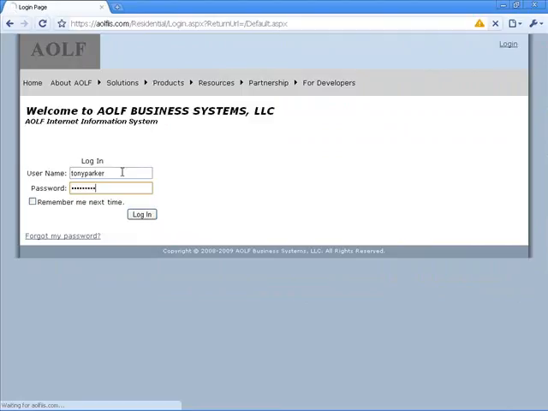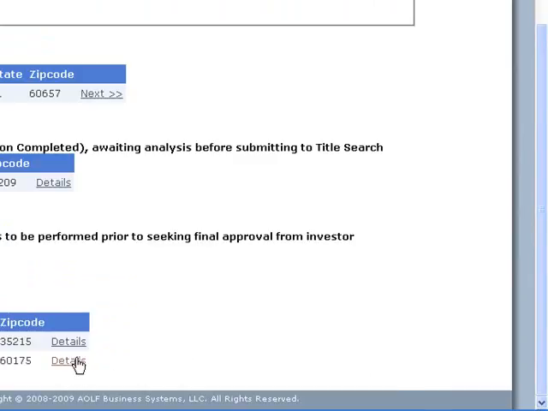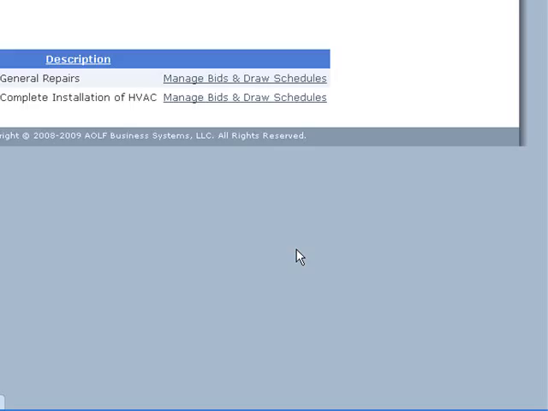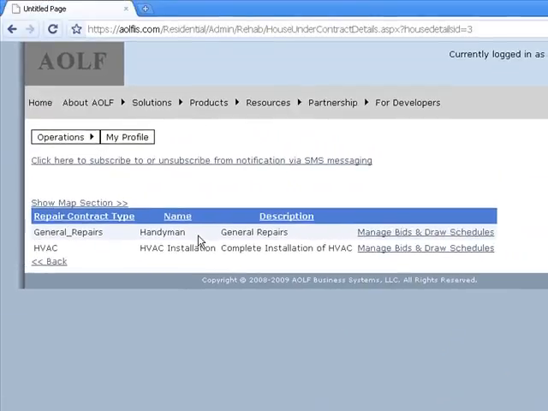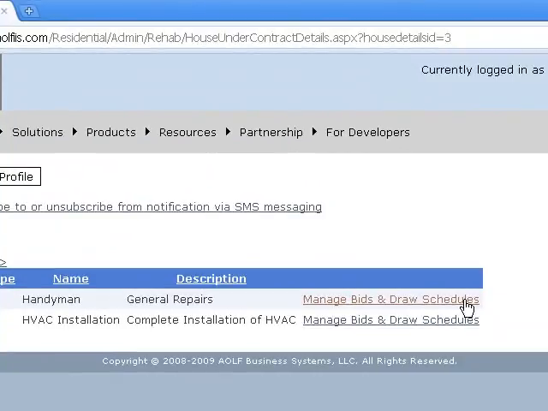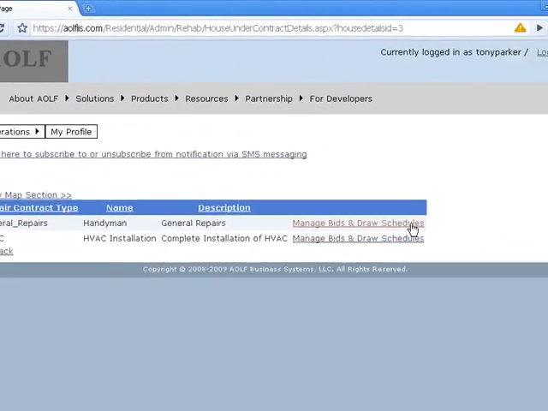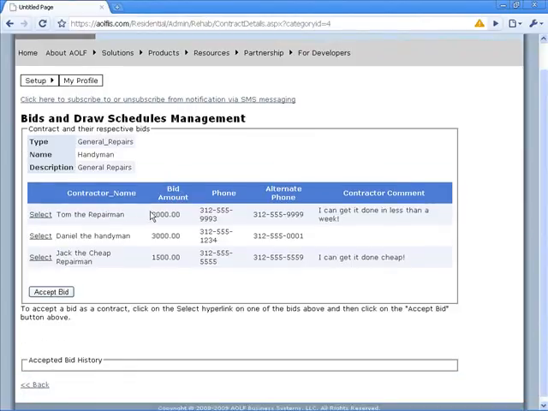In this scenario, after we get our bids from contractors, we know exactly how much it costs. So here we're going to start the actual rehab itself. We get to the repair category, which is the general repair category, and we see the bids for each repair category.